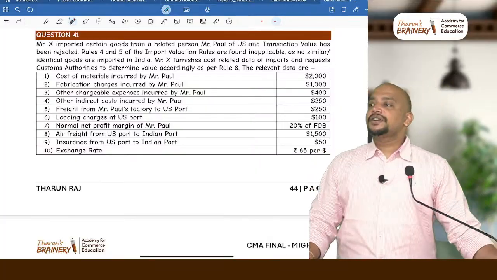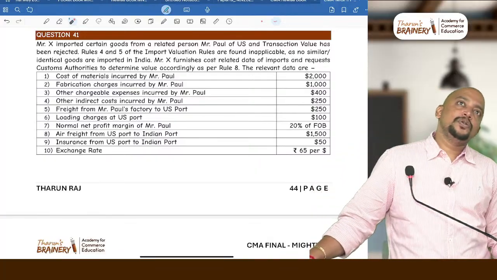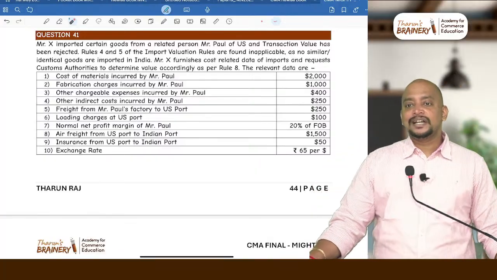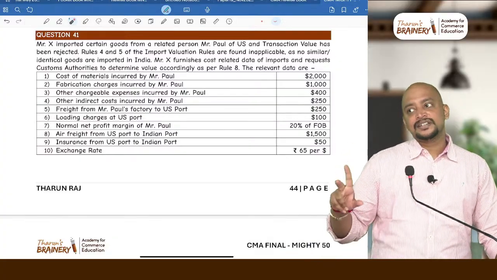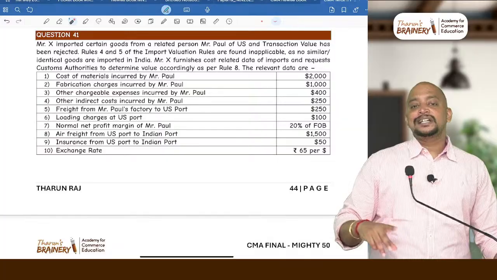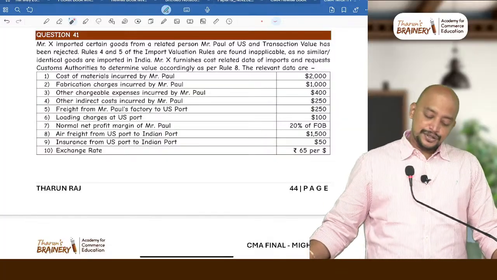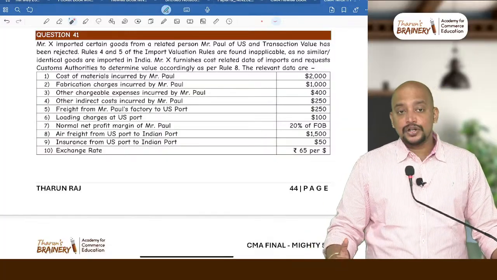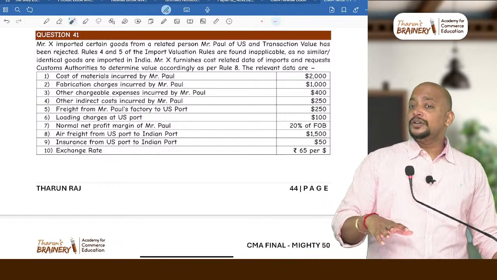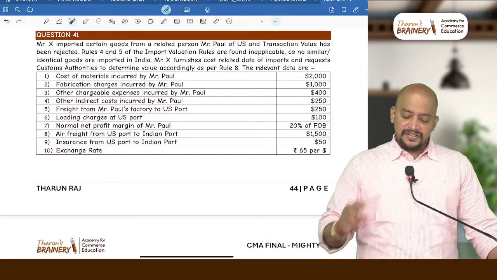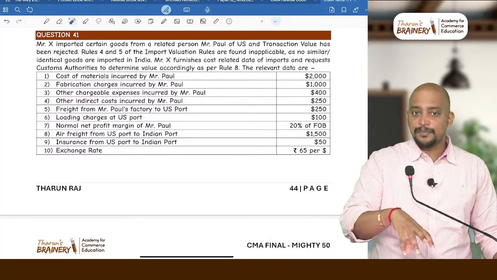In valuation mainly, there is one rule called the computed value method and another rule, the deductive value method. These are the two methods which are important at CMA final level. Okay, so this is one question based on the computed value method. What is the difference between the computed value method and the deductive value method? First we will discuss that, and then we will come back to this question.